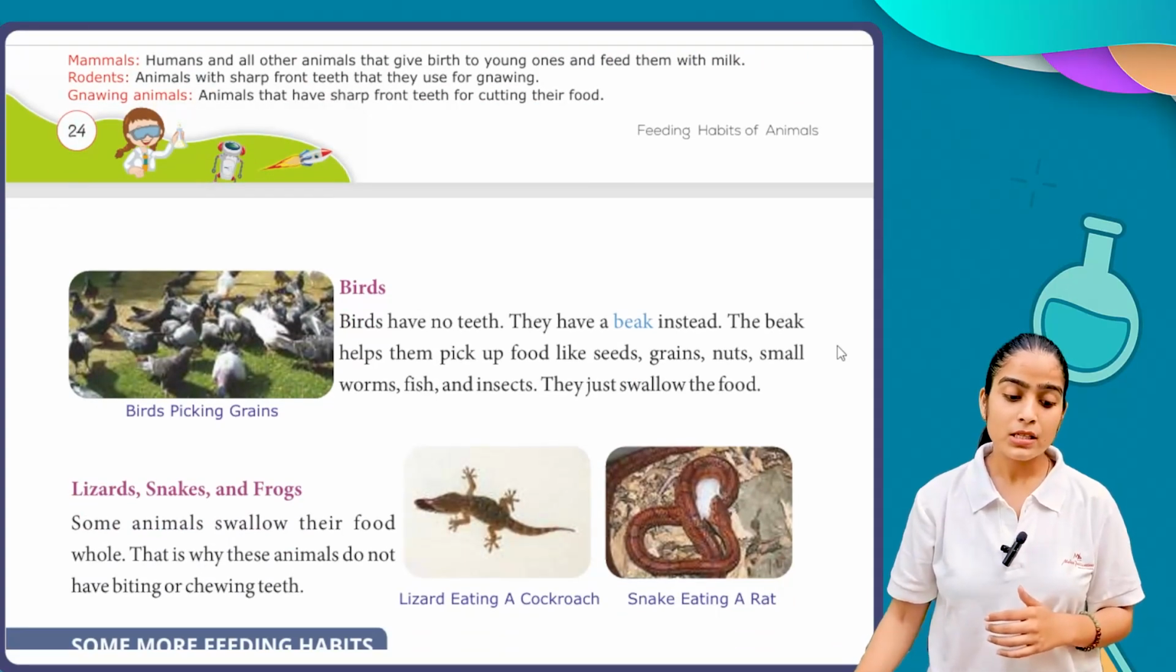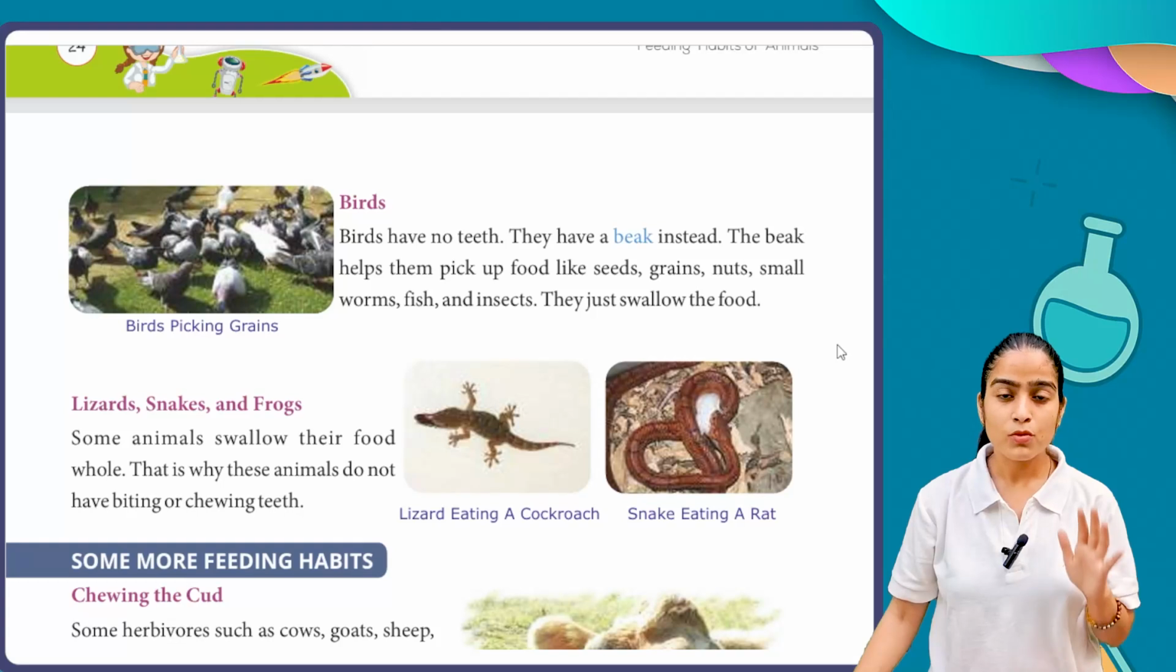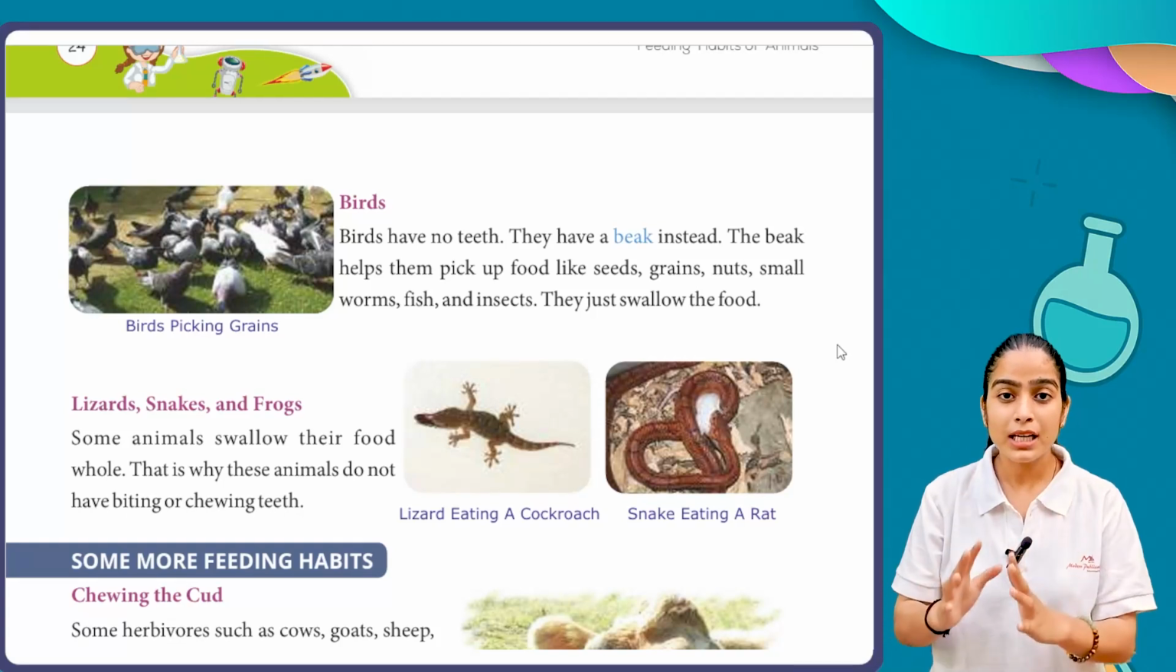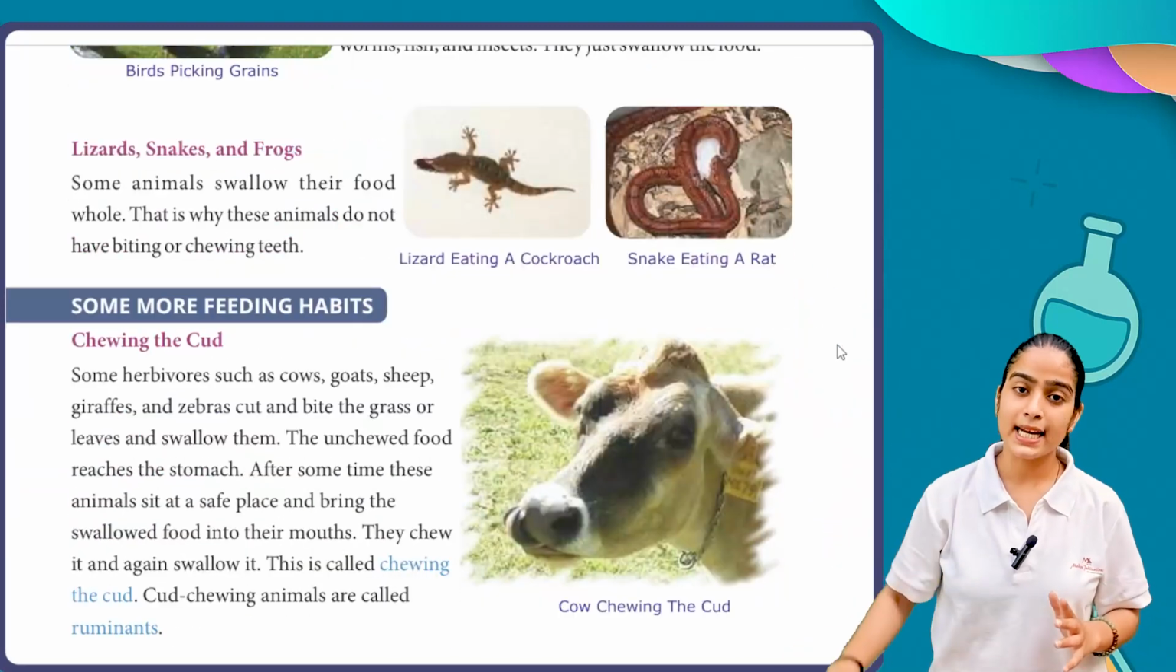Next we have lizards, snakes, and frogs. Some animals swallow their food whole. That is why these animals do not have biting or chewing teeth. Have you ever seen a lizard in your home? They have a long tongue, and with the help of their long tongue, they just catch their food and take it directly inside the stomach.